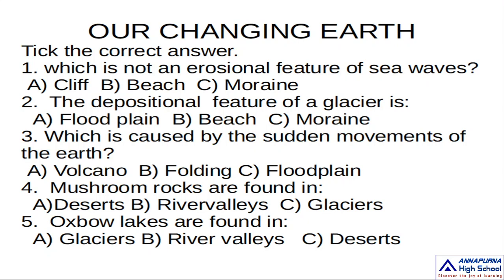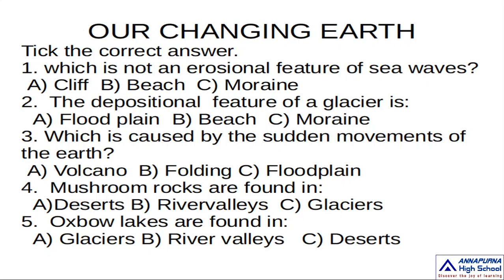Mushroom rocks are found in deserts. In deserts, winds erode the lower section of the rocks more than the upper part. Therefore, such rocks have a narrower base and a wider top. These rocks appear to you like a mushroom. That's why these rocks are called mushroom rocks. You find these mushroom rocks in desert areas.